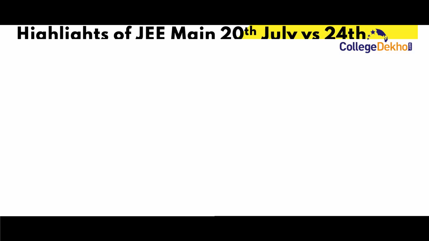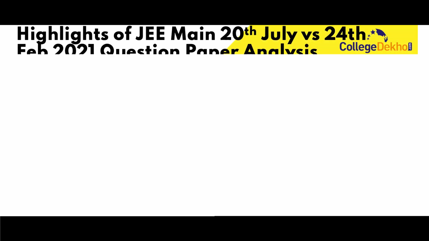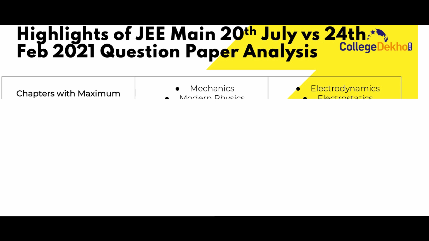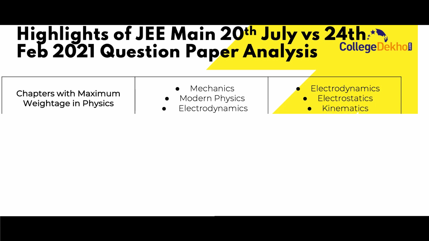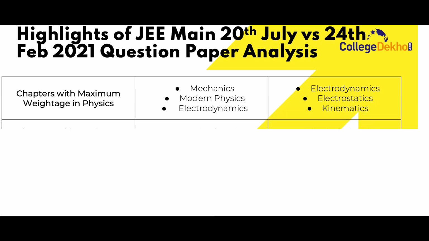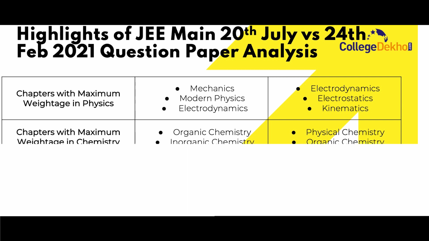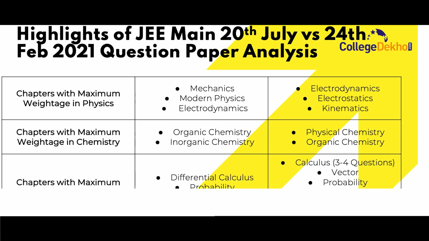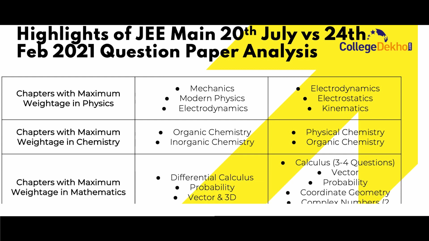Now, chapters with maximum weightage in physics for 20th July were mechanics, modern physics and electrodynamics, and for 24th Feb it was electrodynamics, electrostatics and kinematics. The chapters with maximum weightage in chemistry for 20th July exam were organic and inorganic chemistry, and for 24th Feb it was physical chemistry and organic chemistry.